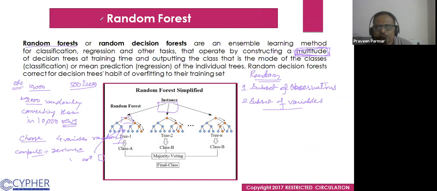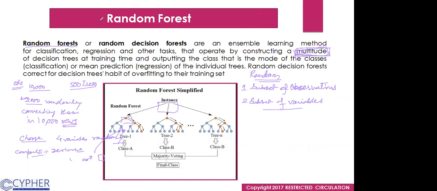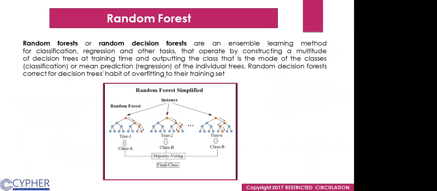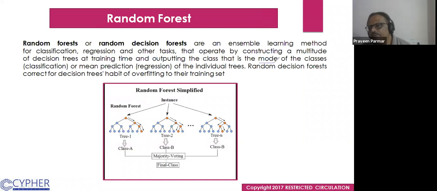So what does this mean? On the slide it's written that, I'm reading the definition from the slide. It says that constructing a multitude of decision trees at training time and outputting the class that is the mode of the classes or mean prediction. What does this mean? Mode of the class: as the classification model we are making, out of 500 trees, every tree will give us some result.